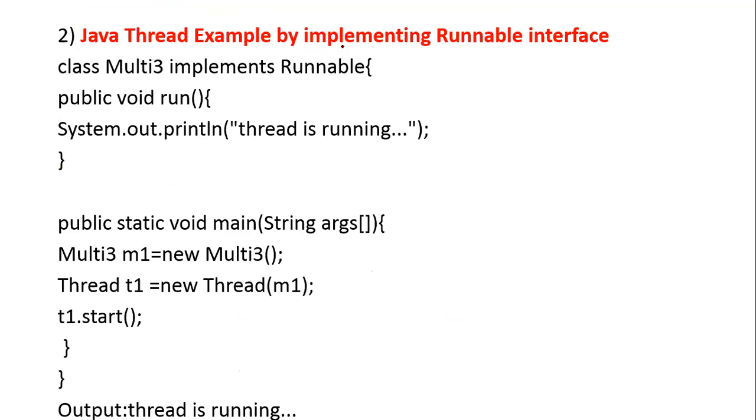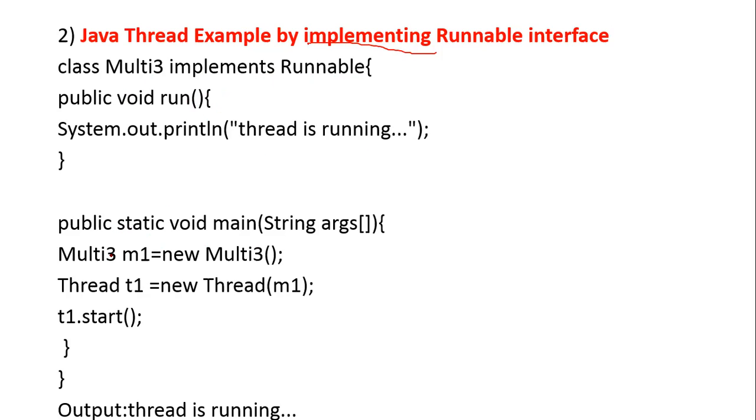This is an example for implementing. Here this is the concept of an interface, so you need to use the word implements. Here I'm creating a class called Multi3 that implements Runnable, an already existing interface in Java. I have a method called run. As we saw, in the Runnable interface we have only one method called run. In that I am printing "thread is running".